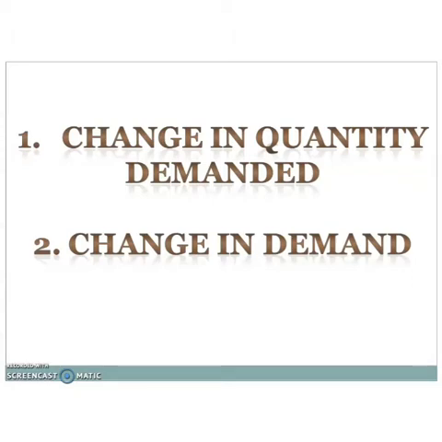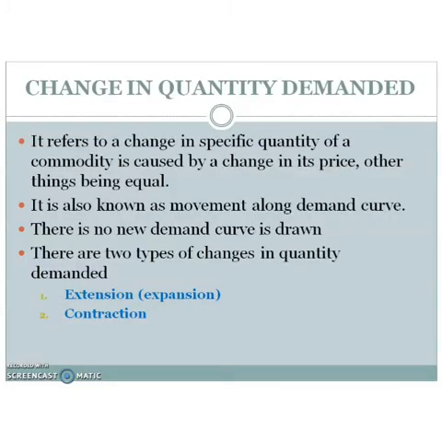First of all, let's discuss what is change in quantity demanded. Change in quantity demanded refers to a change in the specific quantity of a commodity caused by a change in its price, other things being equal. That means a change in quantity demanded is caused by a change in its price, assuming that other factors are equal or unchanged.